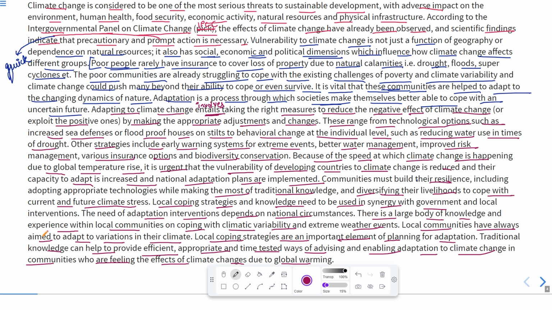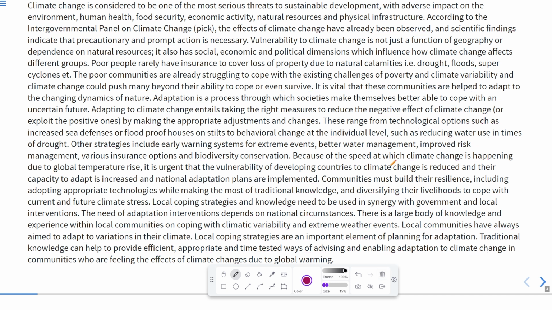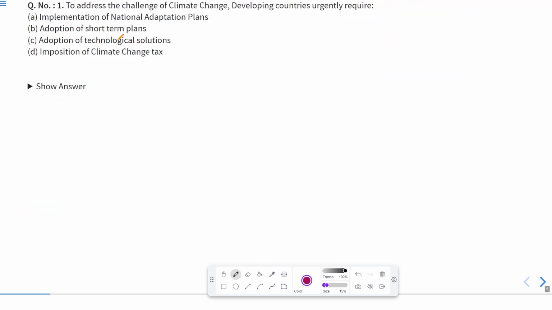You know the theme of the passage, you know what the passage is about, and you know the meanings of the difficult words in this passage. So I hope you understood the meaning of this entire passage. Now it will be very easy for all of us to do the questions based on this passage. So let us move to the questions now, and I should remove all the annotations that we have made. This is question number 1.